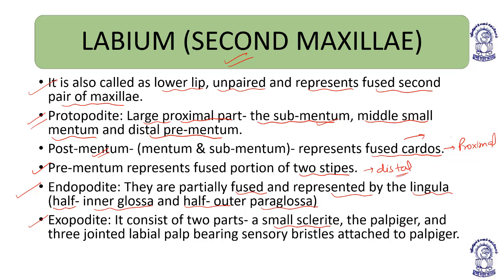Then the exopodite consists of two parts: a small sclerite, the palpiger, and a three-jointed labial palp. Palpiger is in the labium, and palpifer in the case of the maxilla. In the maxilla there were five-jointed maxillary palps; here, three-jointed labial palps bearing sensory bristles are attached to the palpiger.